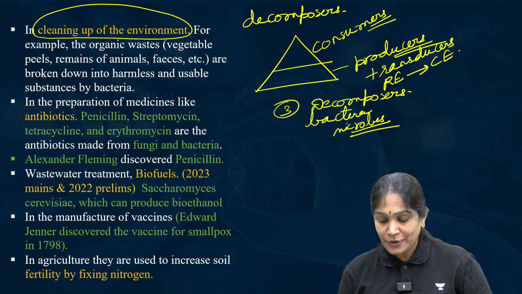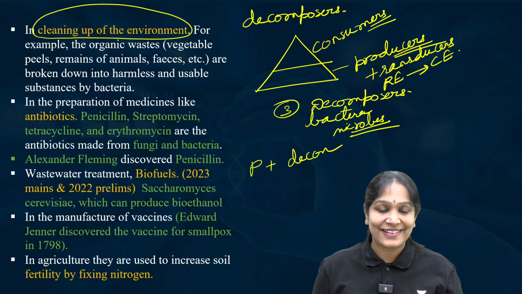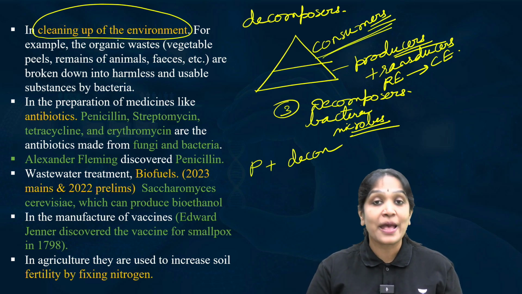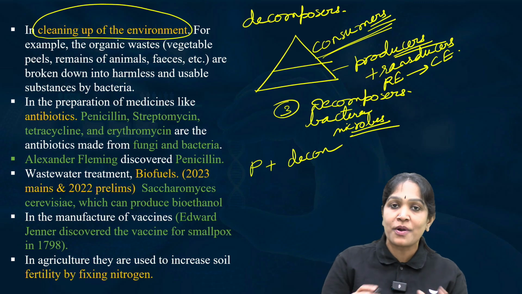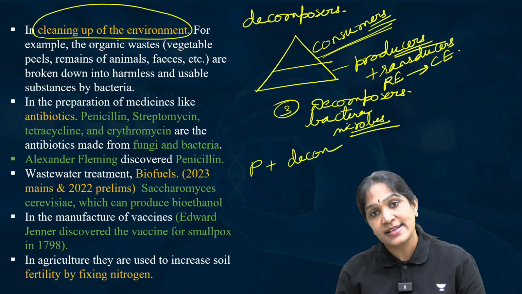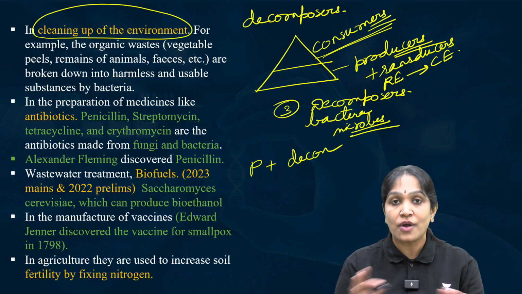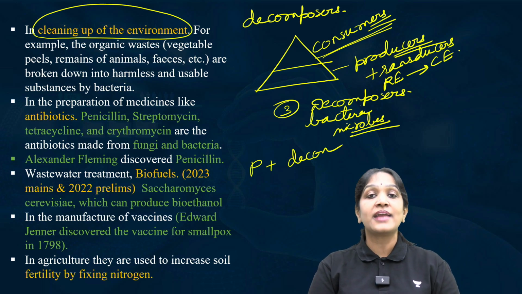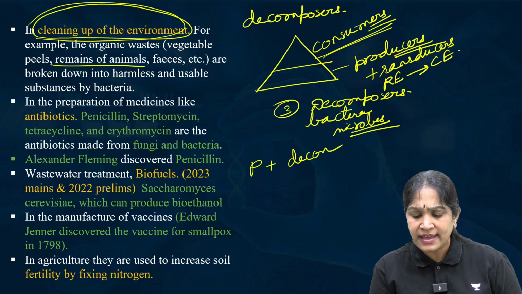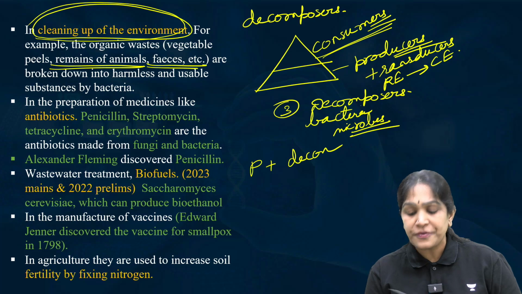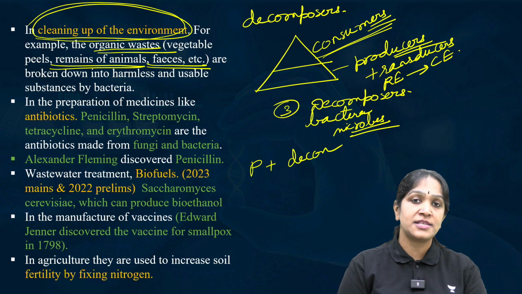What are they? Producers and decomposers. It means plants and bacteria. Even if consumers are absent, the ecosystem will not collapse. Of course, consumers are also important, but they are not as important as plants and decomposers. These two are compulsory elements. The ecosystem cannot continue to exist if the bacteria are absent. The reason is cleaning up of the environment. The dead and decaying organic matter, the animal feces, organic waste, all these materials should be decomposed by these microorganisms.